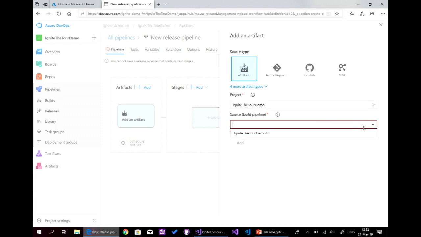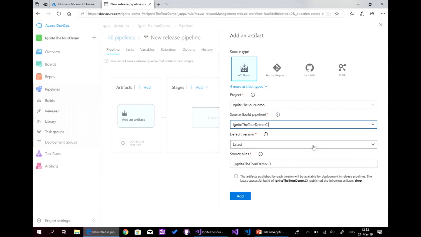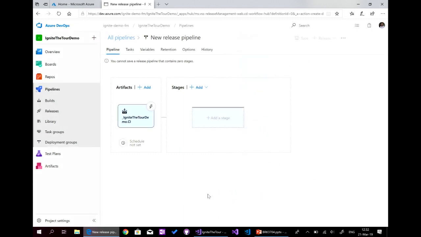Here we have one build. So I can select this build. For many projects, I can select another build. I can create another pipeline also. So here, I will get the latest version. And it's just an alias, and I will click on add.